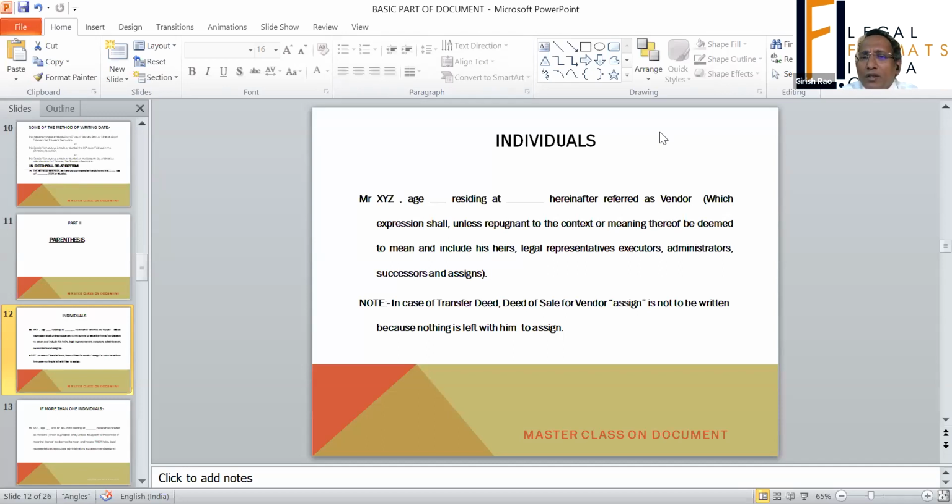There can be any kind of party. So when it comes to this, you have to be very cautious about how you write or describe them in the parenthesis.